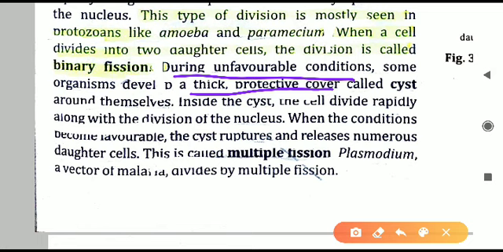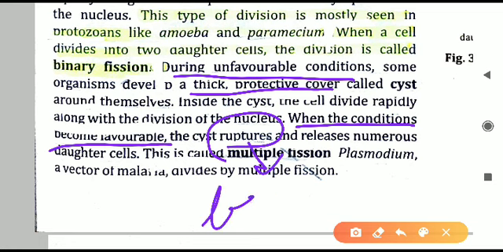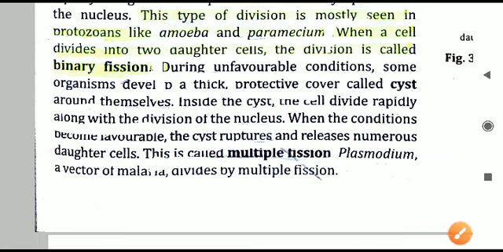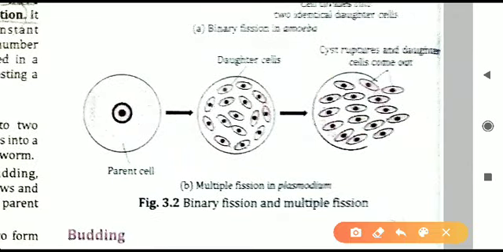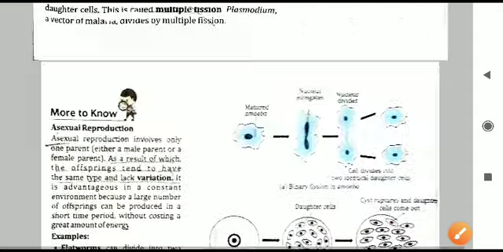And when the situations become normal after some time, when they become favorable, the cyst will rupture itself. Rupture means it will break itself, and all the daughter cells will be released outside. Here in this diagram, third step, the outer circular wall has broken, and all the daughter cells are released outside. This is what is done in the case of multiple fission.